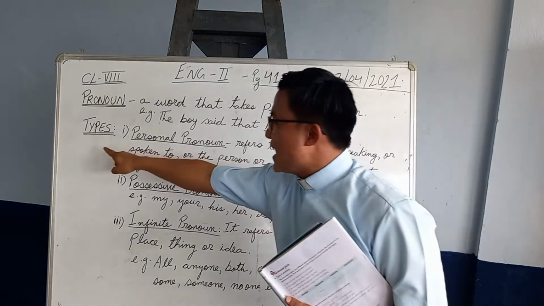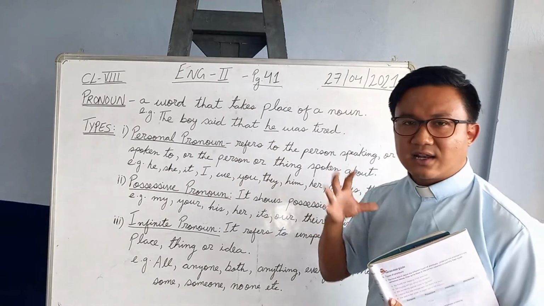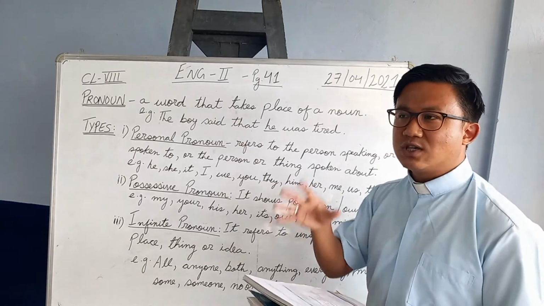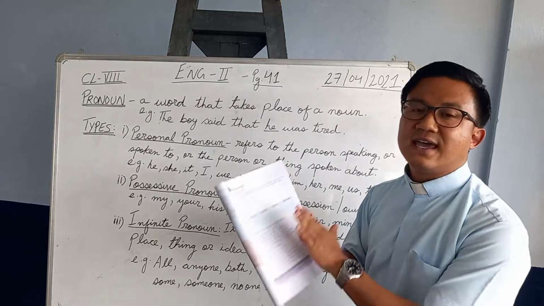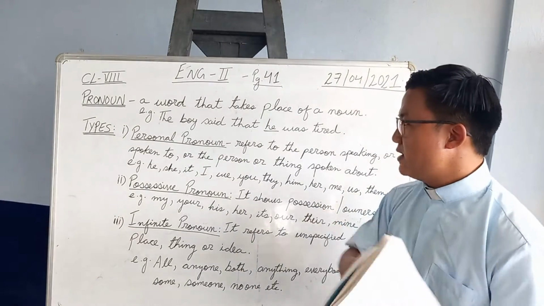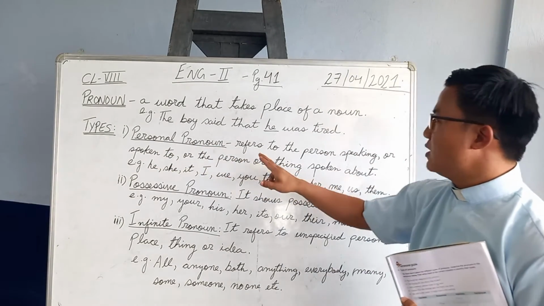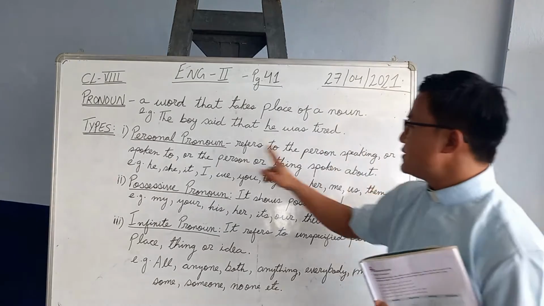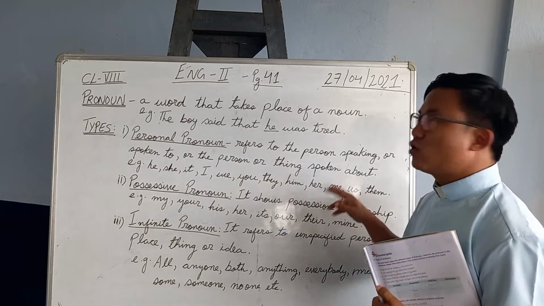Now types of pronouns. There are various types of pronouns, but in my class today I'll be taking only some selected ones, which are more fitting for us to solve the exercises on page 41. The first one is the personal pronoun. What is a personal pronoun? It refers to the person speaking, the person spoken to, or the person or thing spoken about.